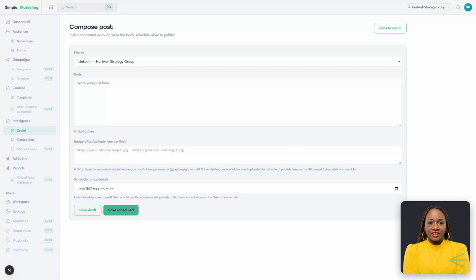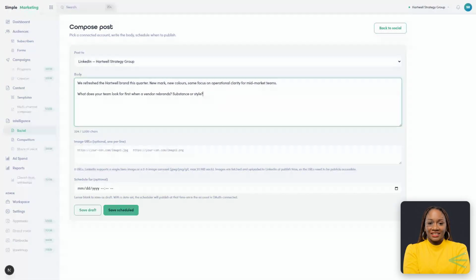Write like a person, not a press release. For LinkedIn, the first 2 lines decide whether anyone clicks See More. Lead with the point. 1 idea per post. A question at the end earns comments, and comments earn reach. You can write it yourself, or you can start from an AI draft, which is the next scene.